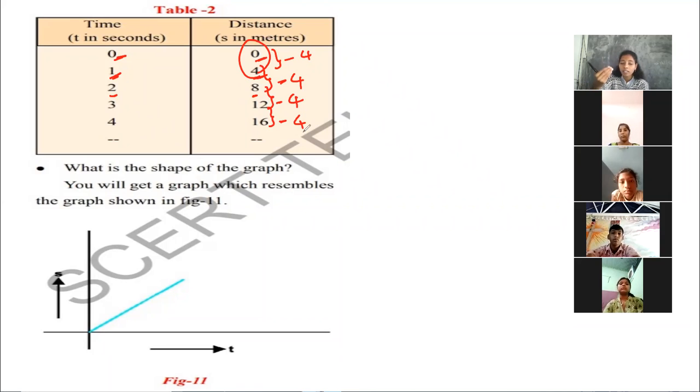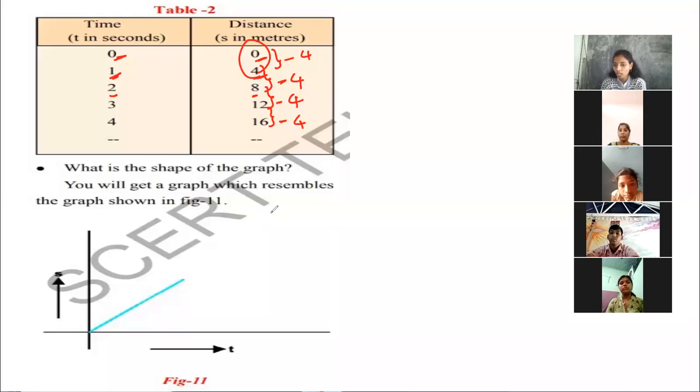So this is uniform distance. The velocity is constant here. He is moving with a constant velocity and the speed remains the same, so he covered equal distance in equal intervals of time. This type of motion is called uniform motion. When we draw a graph for these values, we get a straight line graph.